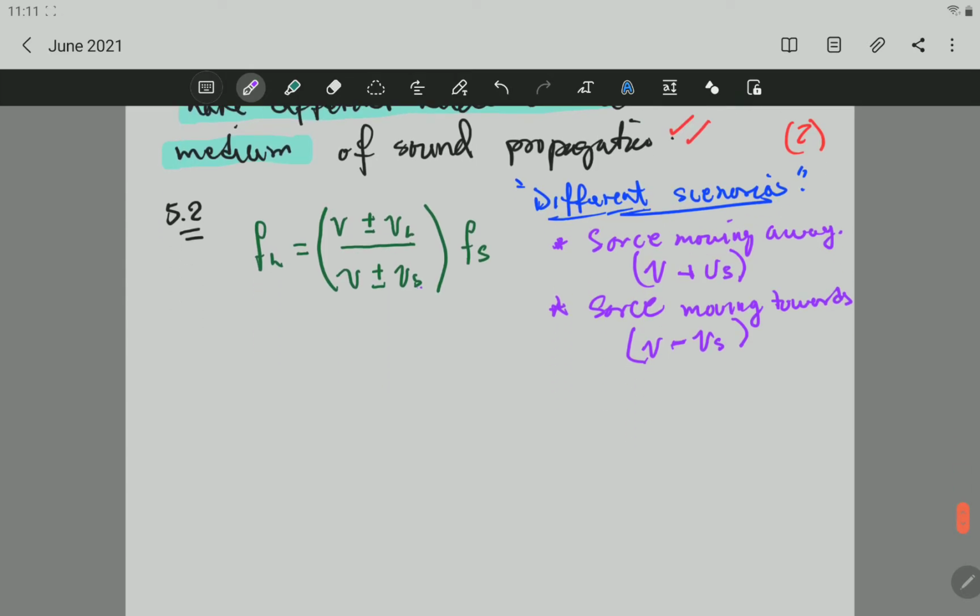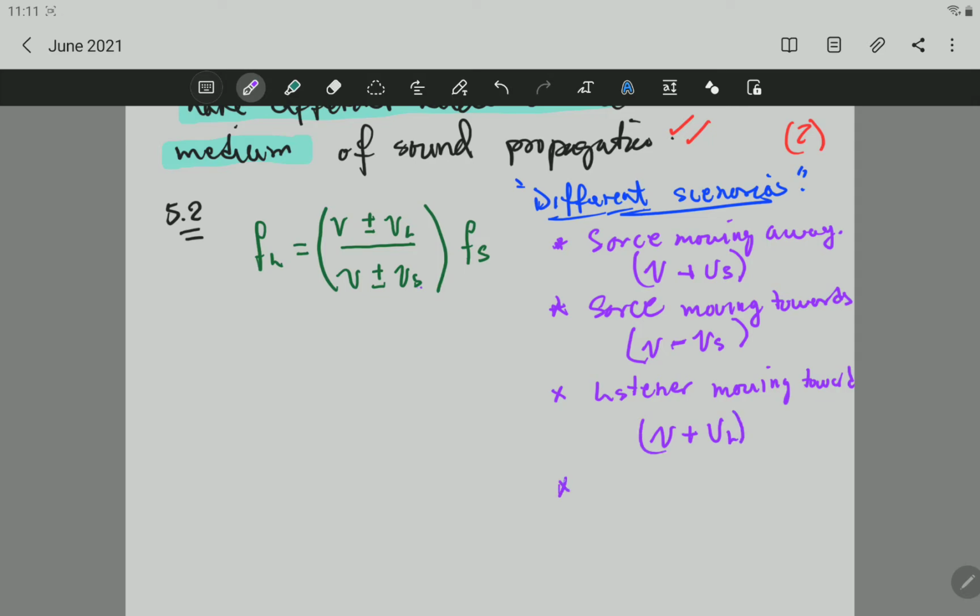Let's look for another scenario. Now, the other scenario will be when the listener is moving toward. Moving towards, then it will be speed of sound plus speed of the listener.